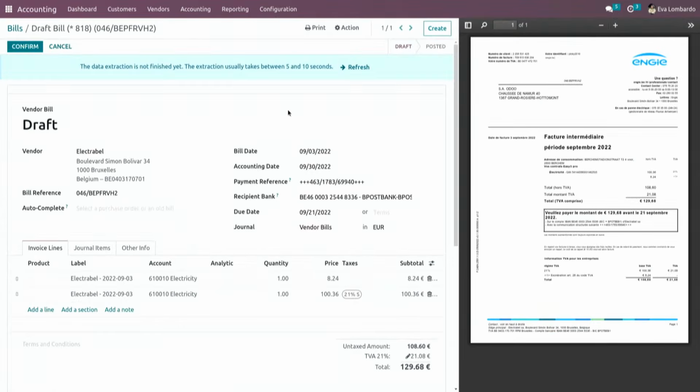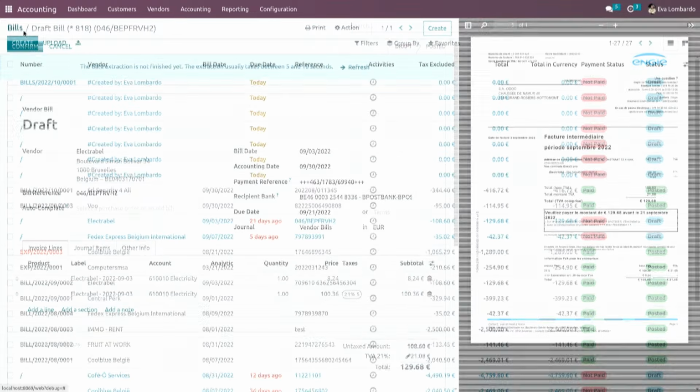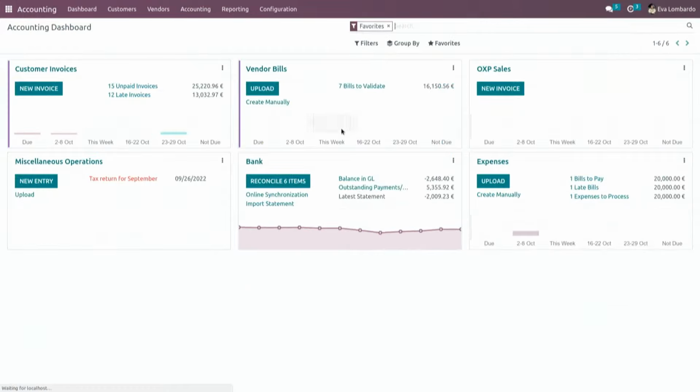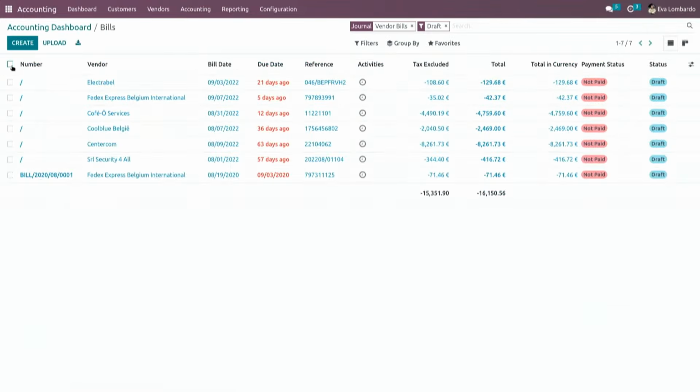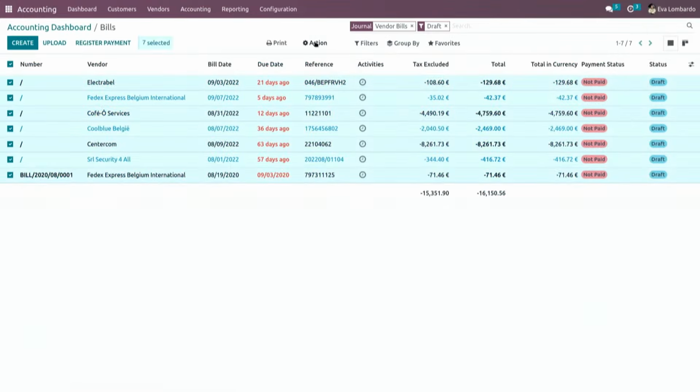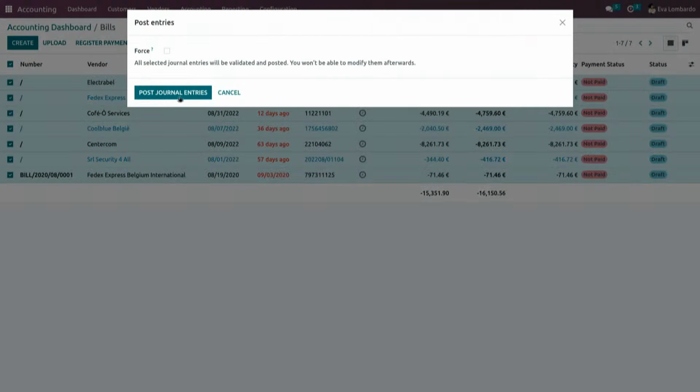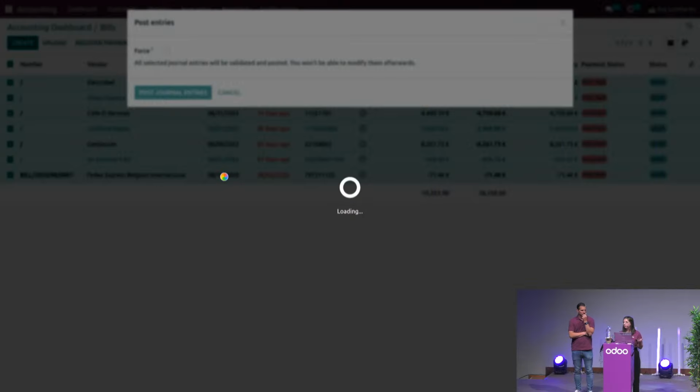Okay, now that you've sent them through the OCR, can you see how you can easily validate them? Yeah. So, if you're good with what the OCR has given you, I'll just go back into my bills, and I will select all of them, and I can of course mass process them and post the entries all at once in one click.